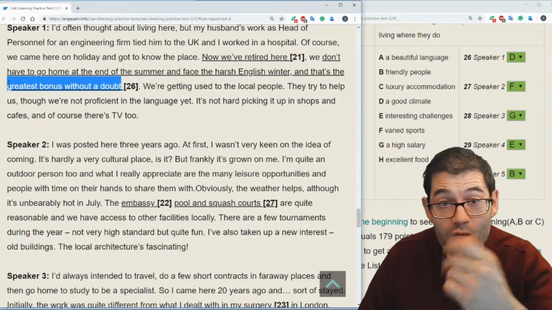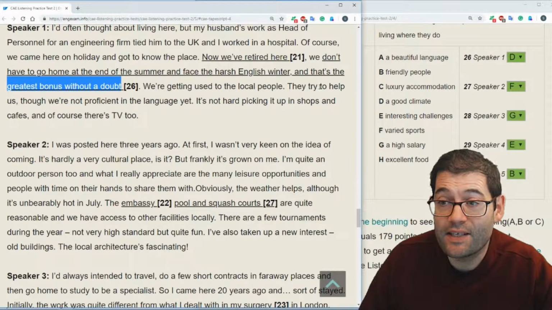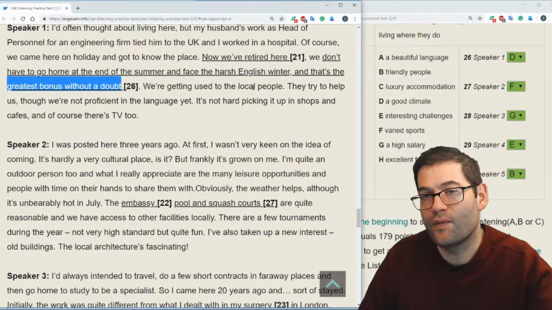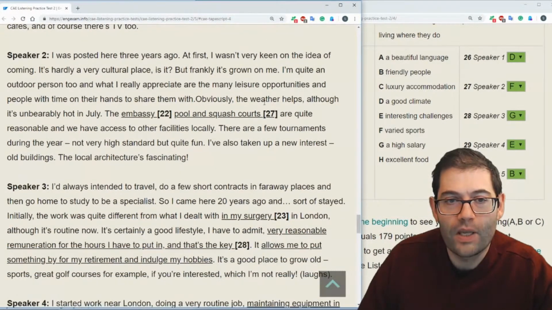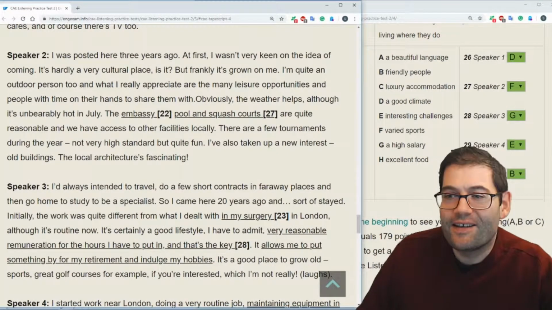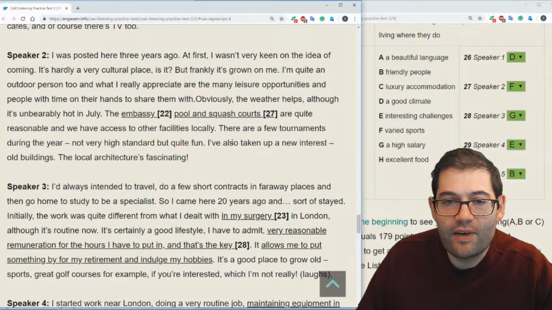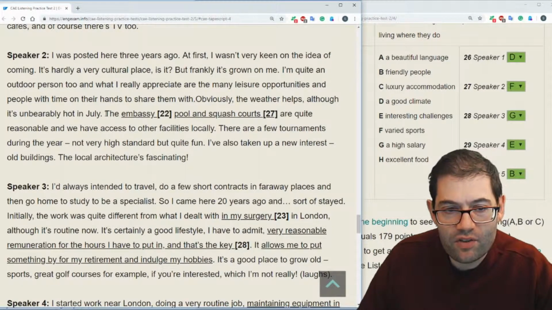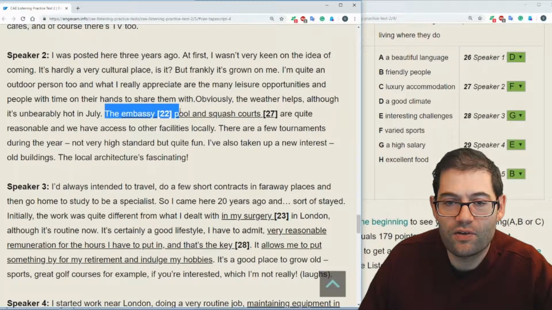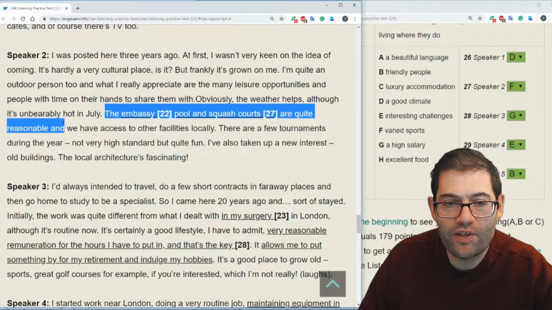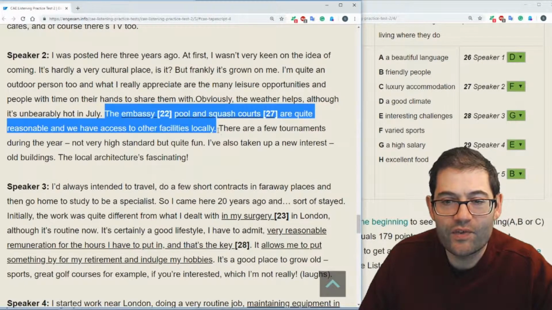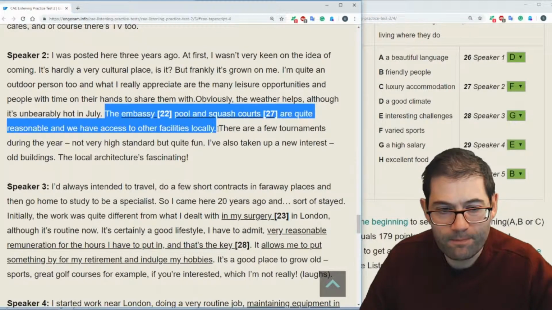So the reason they moved to this place is because of, as it says here, a good climate. So it doesn't have that awful winter. Although the winter's not that bad, but anyway. Speaker 2, the answer is F, which is varied sports. And that comes straight away after this answer. The embassy, which is our answer to the first question. Pool and squash courts are quite reasonable, and we have access to other facilities locally. And then the conversation goes on to talk about tournaments through the year.